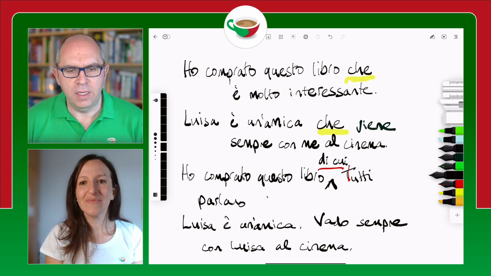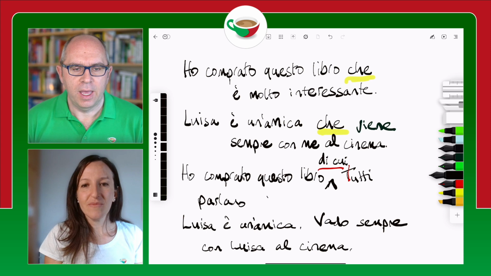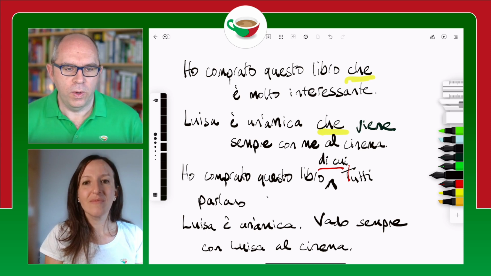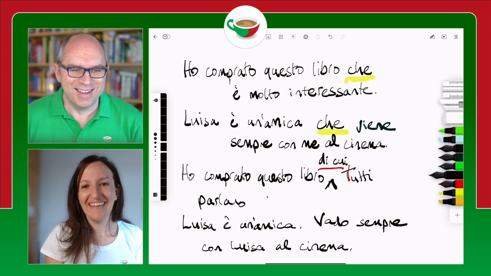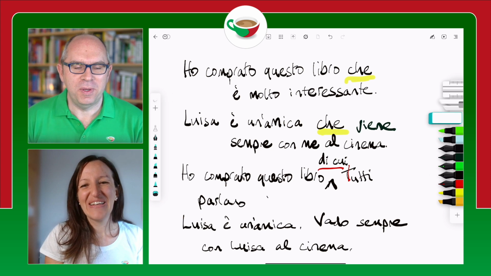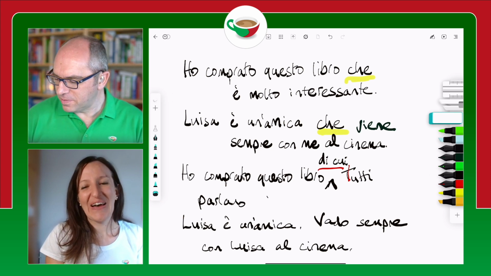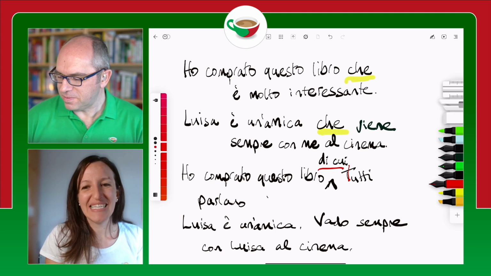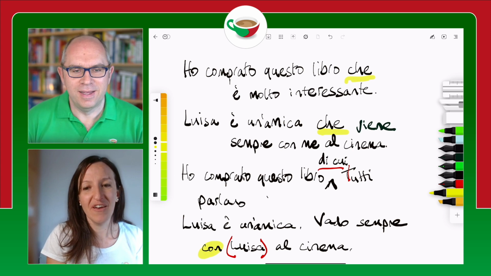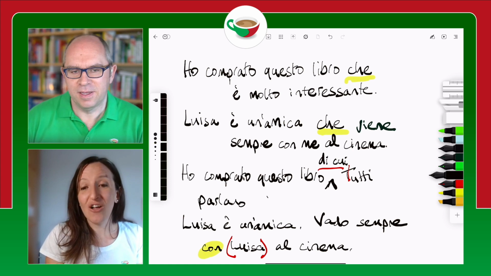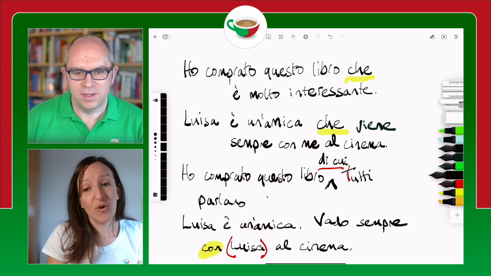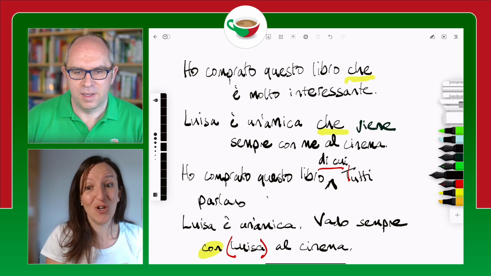So if we wanted to join these two sentences, we would want to say something like, Luisa is a friend with whom I always go to the cinema. Esattamente. Something like that. So how would we do that, Francesca? So we want to get rid of the word Luisa, but we want again to save the preposition con, meaning with, and we want to join the two sentences. So again, because of the presence of con, we cannot just say Luisa è un'amica con che vado sempre al cinema. That's not good Italian.